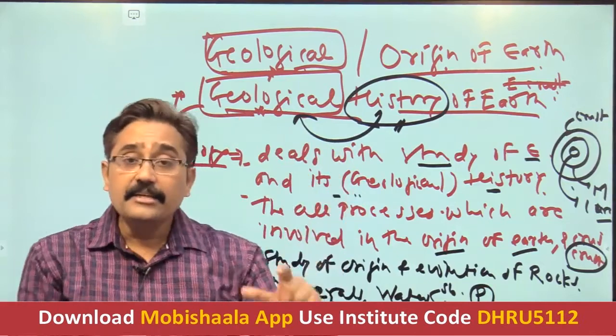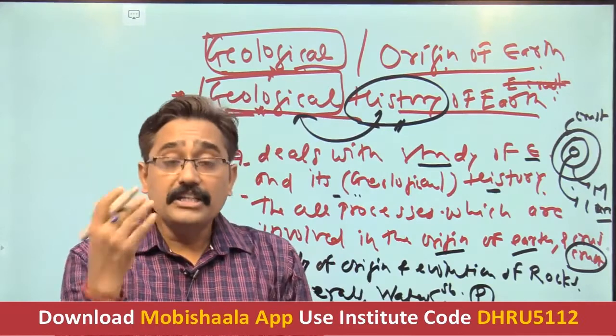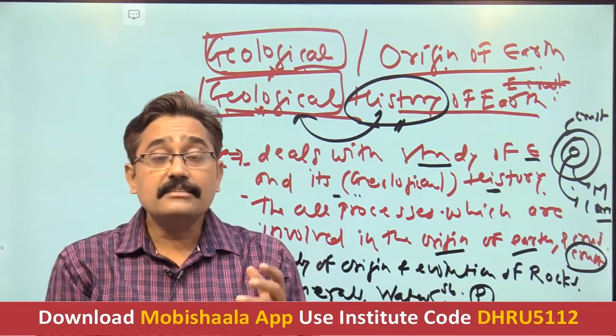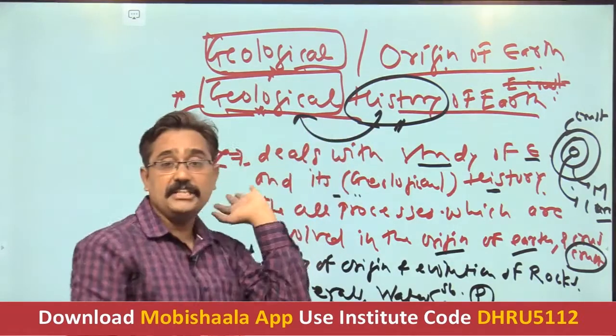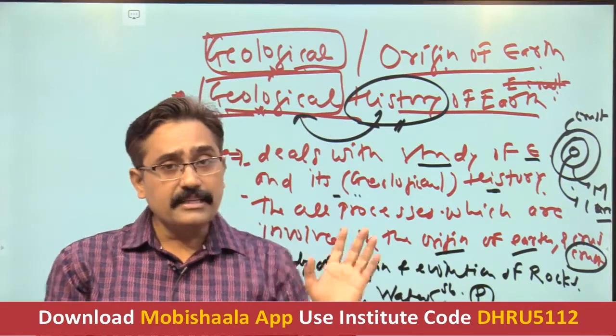It also involves how the origin of the earth took place, additionally how man evolved, how the plants evolved. All this we have to see in the geological history of the earth. So students, you understand the basic concept regarding this?